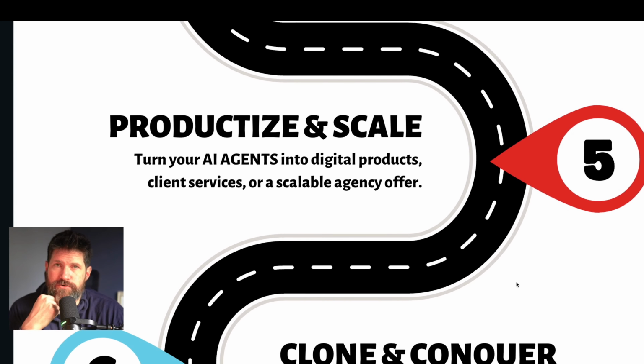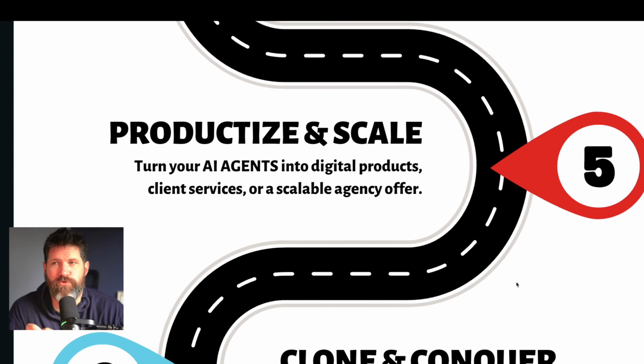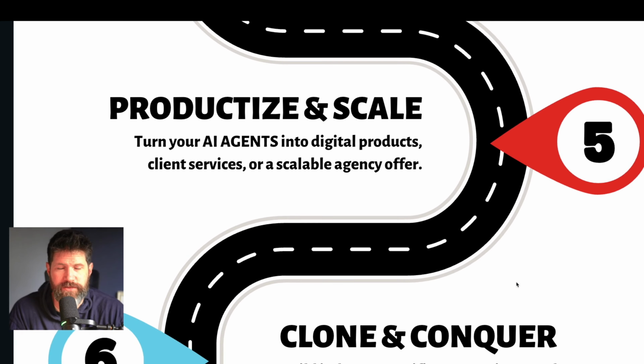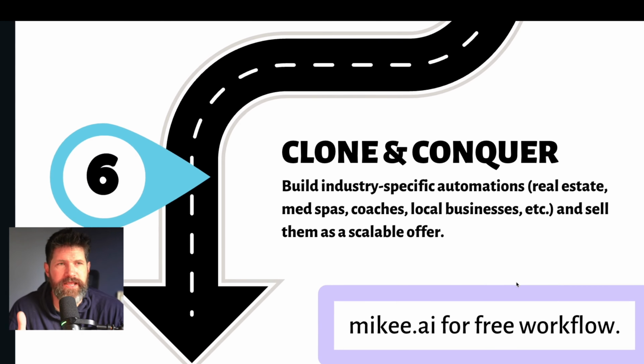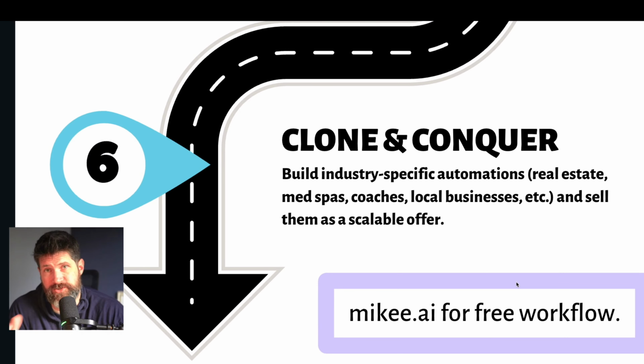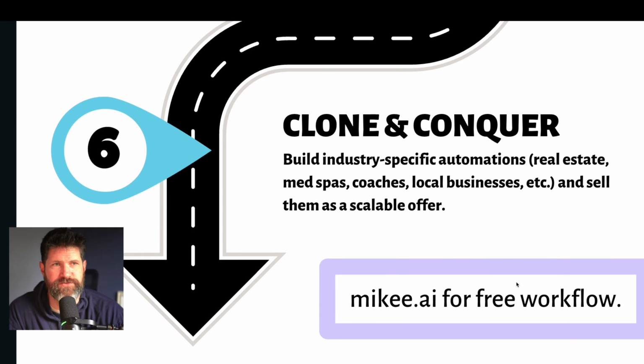So you want to be able to productize and scale based off of what actually builds the business's cash flow now. What systems should I actually systematize, which ones should be automated, which ones should I get rid of? A lot of things will change with how AI agents operate. But once you get there, which would be step 4 really, then you can make it something that you could deliver. And then it would be really getting into step 6, where it comes into making money with AI agents, which is the niche specific for AI agents for all these different types of things.